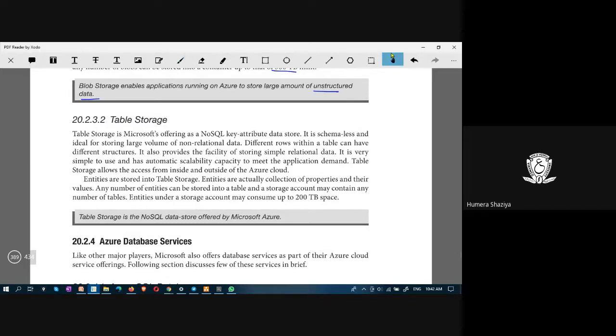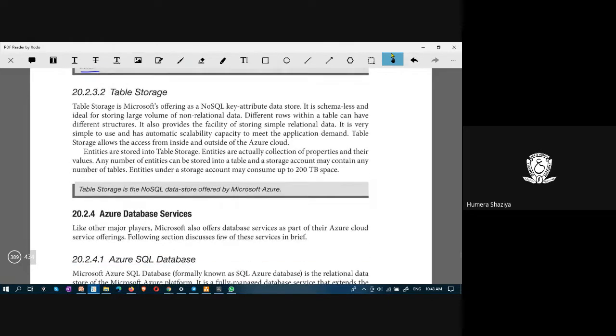All right, unstructured data. Unstructured data includes images, video files, and all the social media posts. Those are unstructured data. If you have data in a table, then it is known as structured data.